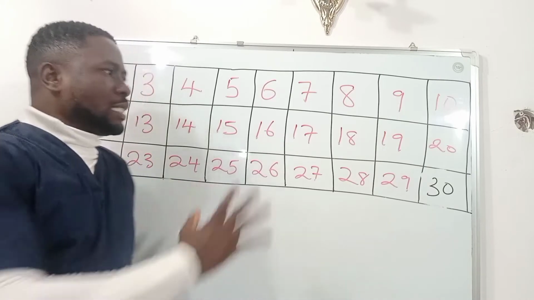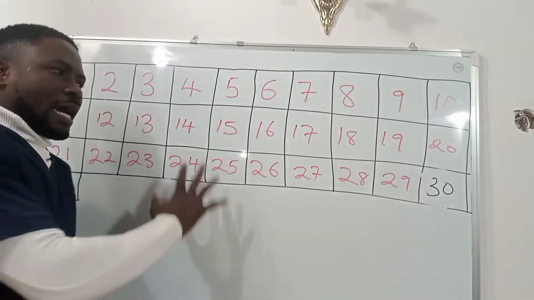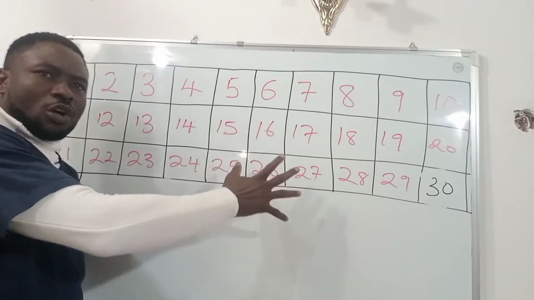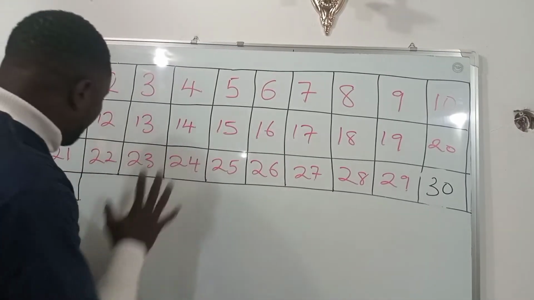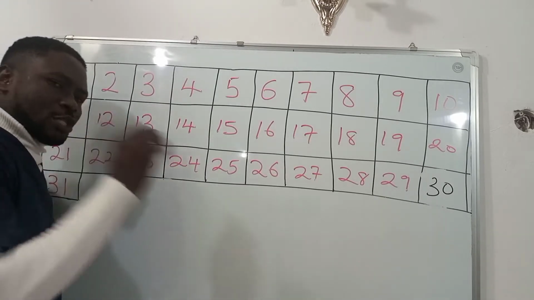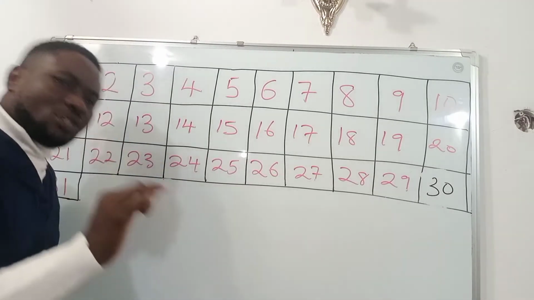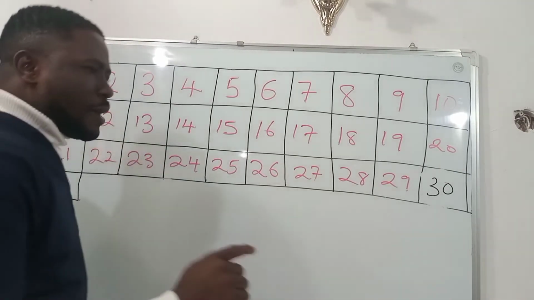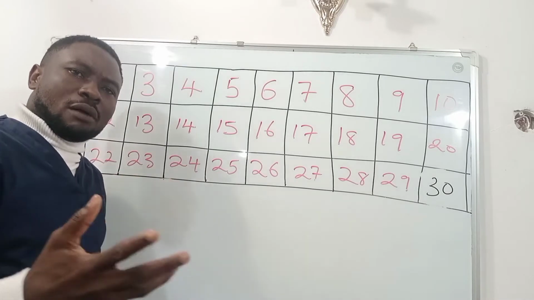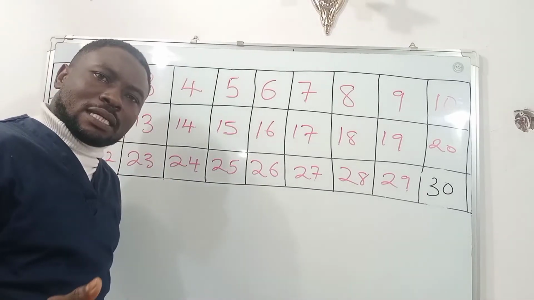Now, if we take this for instance as the calendar, as a month, let's say the month of January, and use this to explain how to get the length of your menstrual cycle. For some women, the length of their menstrual cycle is 21 days, while for some it's 30 days.